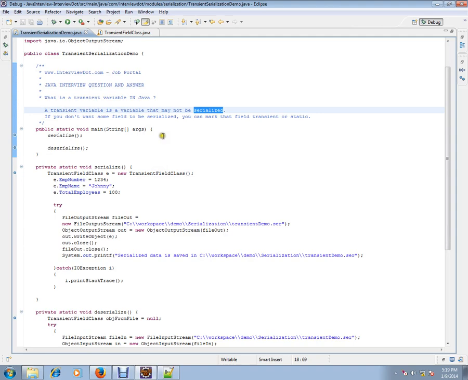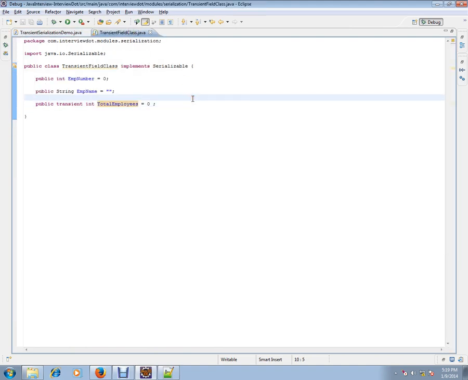The serialization process is a process to convert your object state into a stream of bytes, which you can store in a file or a database, or you can also send it across the wire. So a transient variable is a variable you can mark when you want to skip the process of serialization. If you don't want some field to be serialized, you can mark the variable as transient or static.